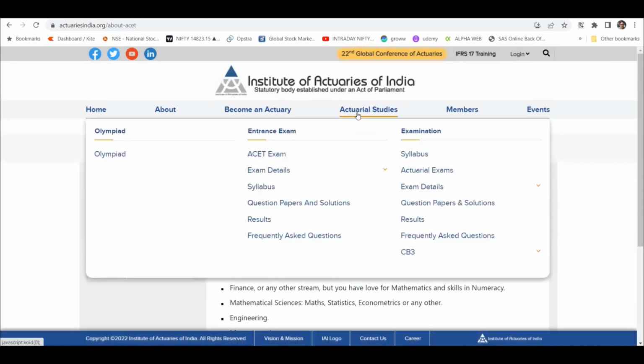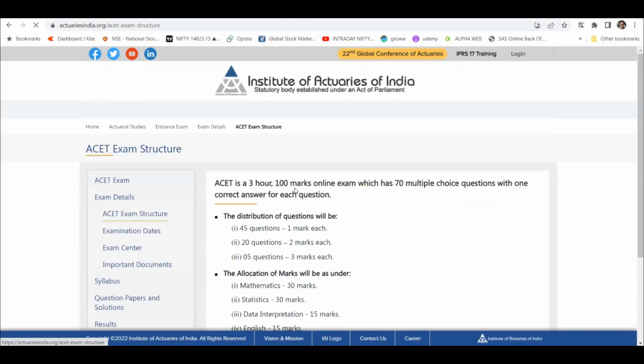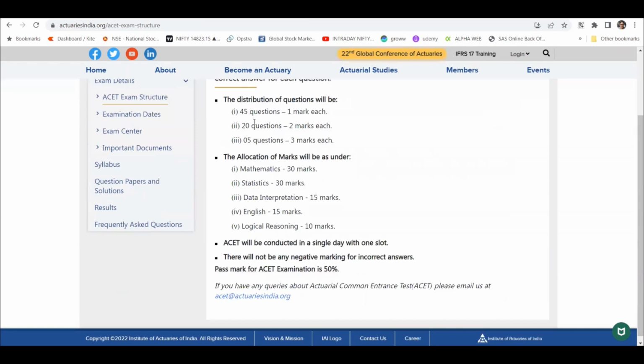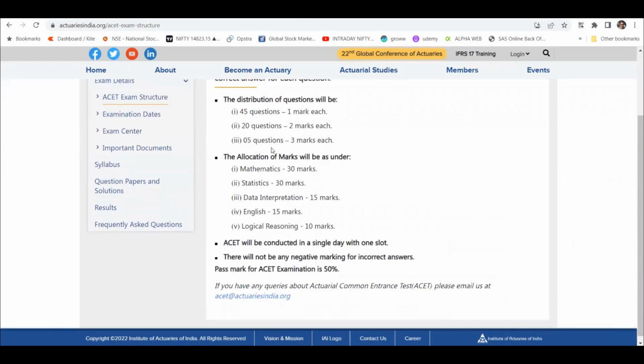So what are the subjects that are covered? It is written here, exam details. If you go to that, it's written 45 questions. So 45 questions: 20 questions of 1 mark each, 20 questions of 2 marks each, and 5 questions of 3 marks each.